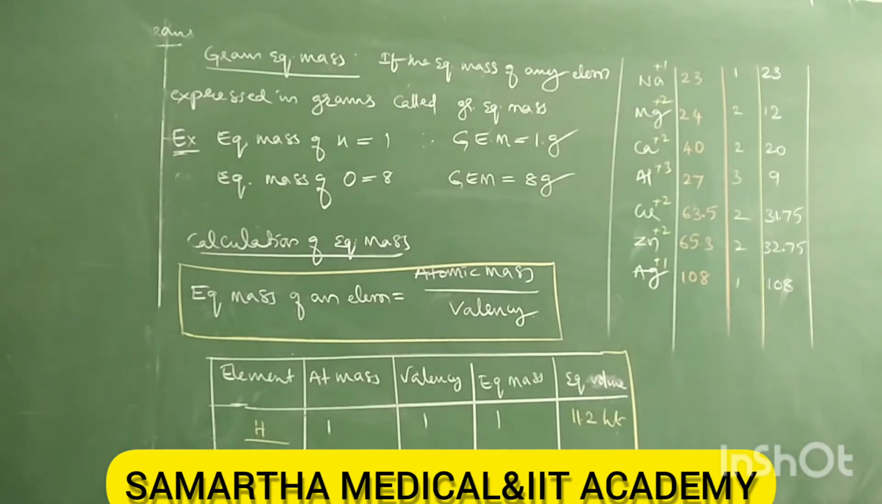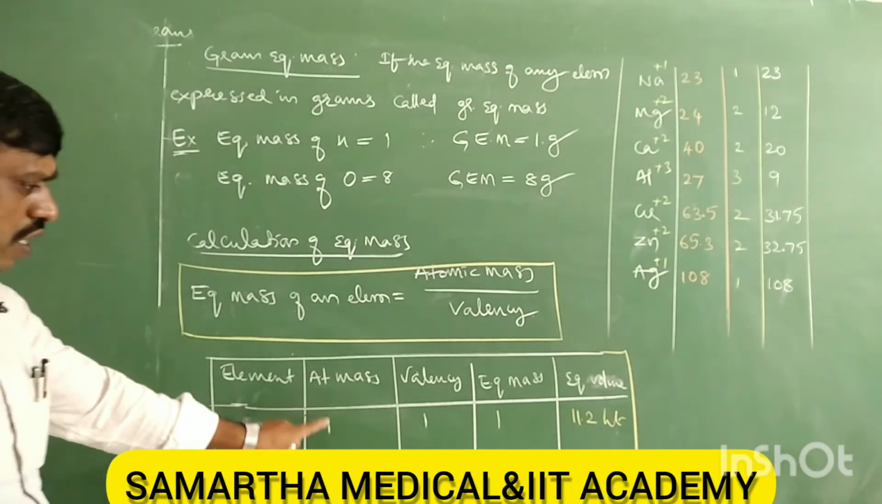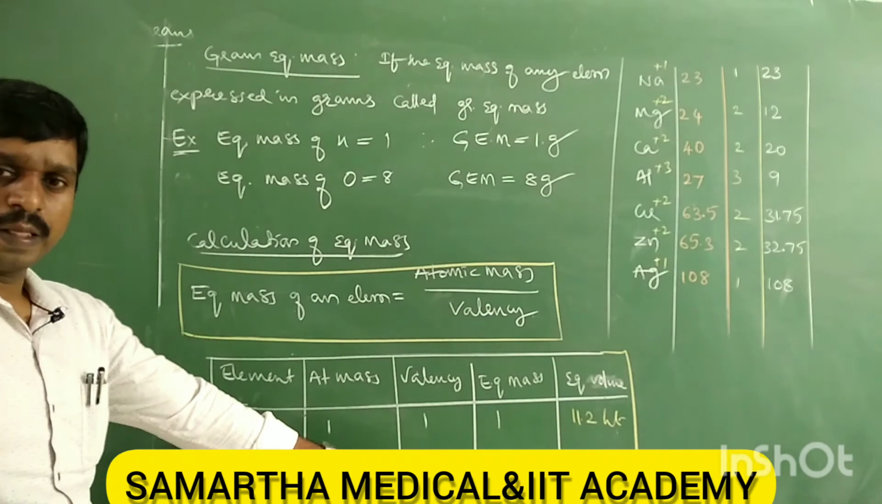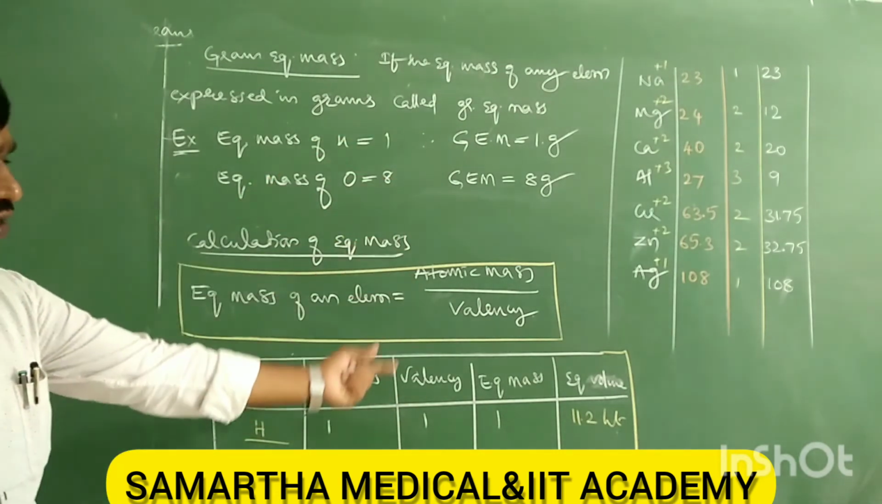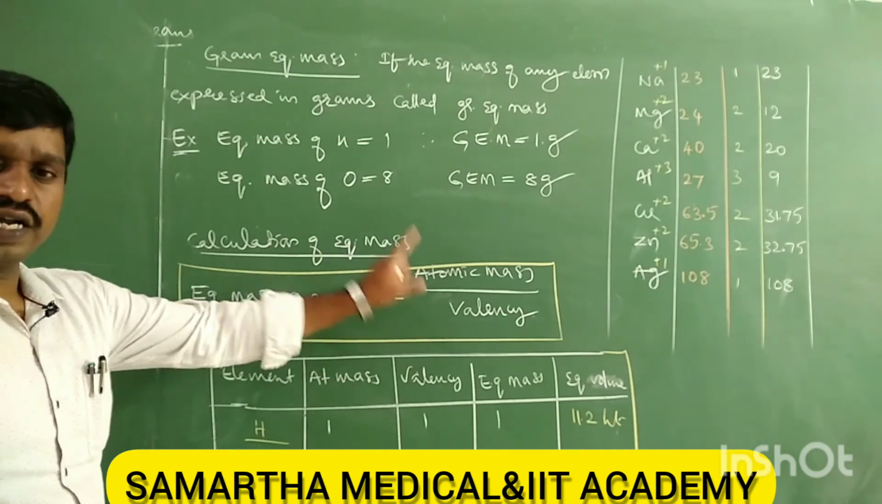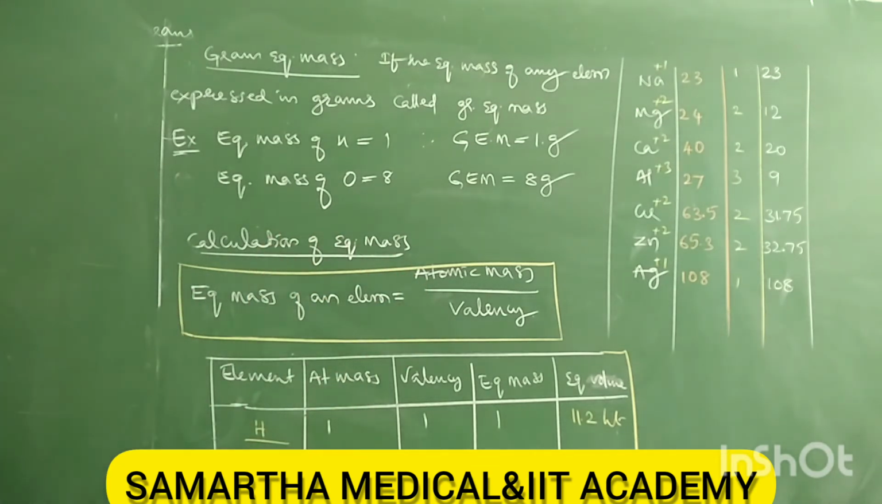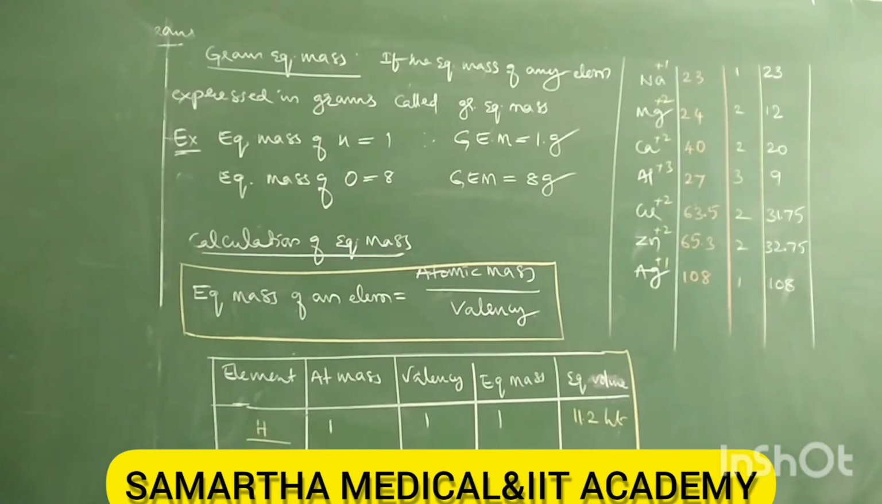So in this way you can calculate the equivalent mass of any element. Atomic masses you know now, and you remember the valencies, right? Valencies can be remembered easily. Atomic mass divided by valency gives the equivalent mass. Fine. Next is calculation of equivalent mass in acids, bases, salts.